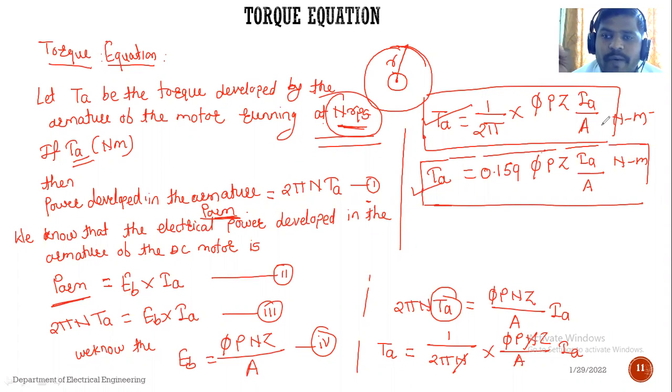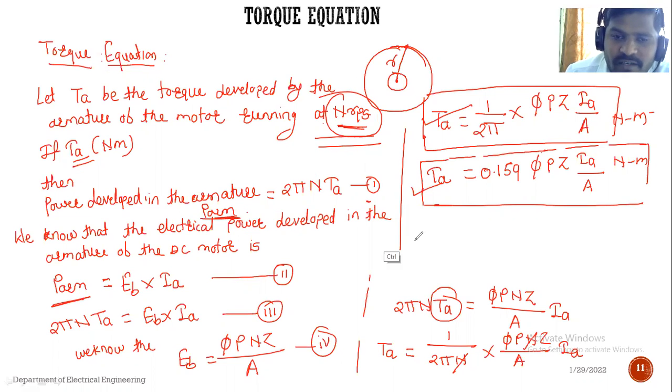After calculating output power, we are able to calculate the torque equation, that is, the armature power developed in the armature. It is equal to 2πNT divided by 60 when the speed is taken in revolution per minute. If the speed is taken in revolution per second, then write only 2πNT. Then electrical power developed in the armature is Eb into Ia. If we put the value of Eb, the back EMF, we get the equation of torque, that is, Ta is equal to 1/2π φPZIa upon A, or 0.159 φPZIa upon A.